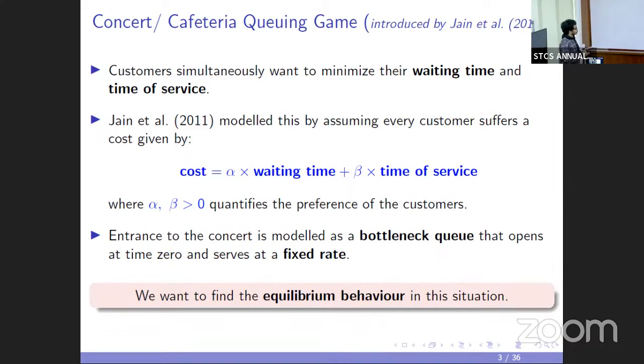The customers are basically the players, and their costs are defined in terms of waiting time and time of service. In the next couple of slides, I will explain how the set of players, their strategies, and their cost functions are formally defined.